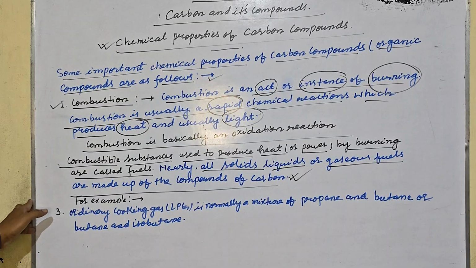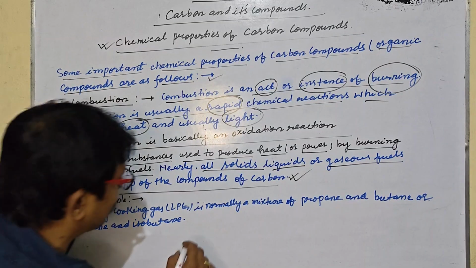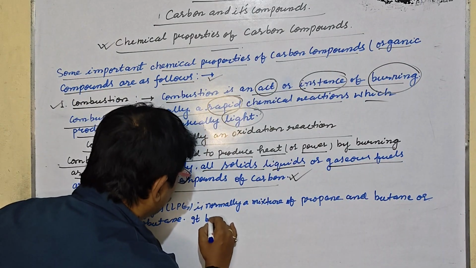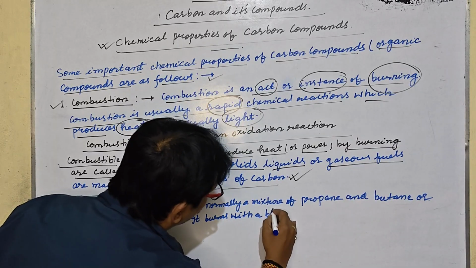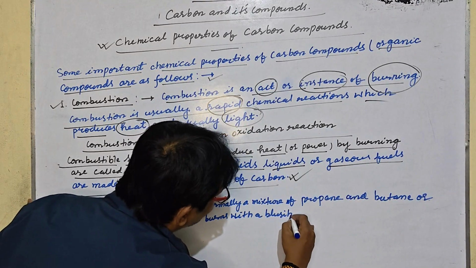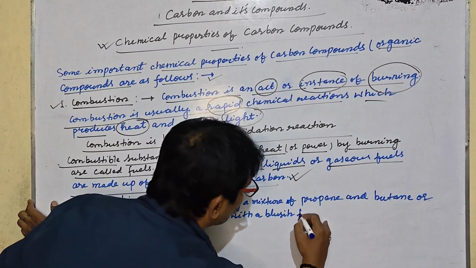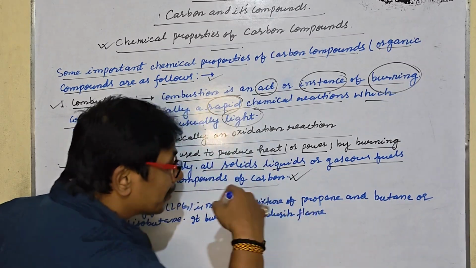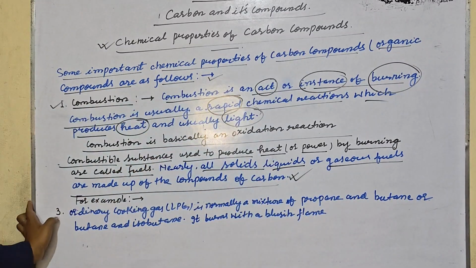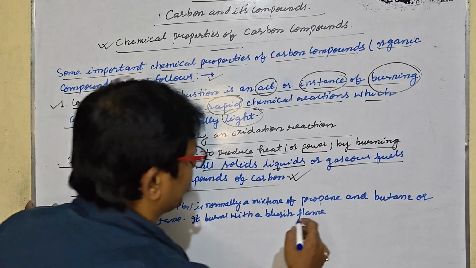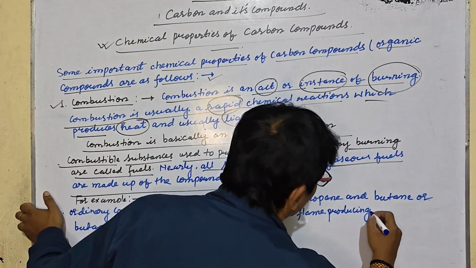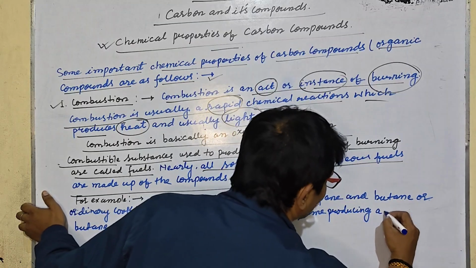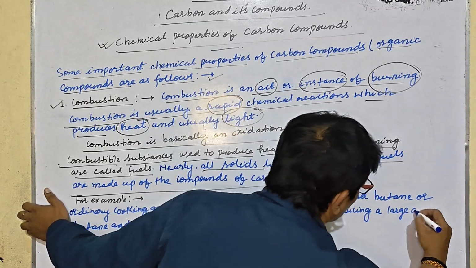So my dear student, it burns with a bluish flame. You all know how LPG gas burns in your home, with a bluish flame, producing a large amount of heat. By this process, our mothers make food, producing a large amount of heat.